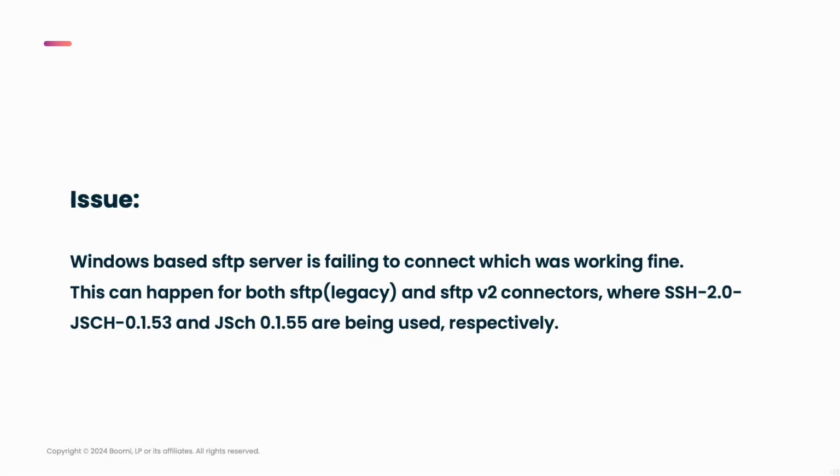Here you can see the actual issue. The Windows-based SFTP server is failing to connect, which was working fine earlier. This can happen for both the SFTP legacy connector as well as the SFTP v2 connector, where we use SSH 2.0, JSch 0.1.53 and JSch 0.1.54 respectively for the connectors.